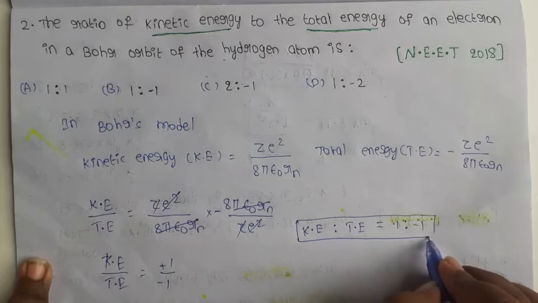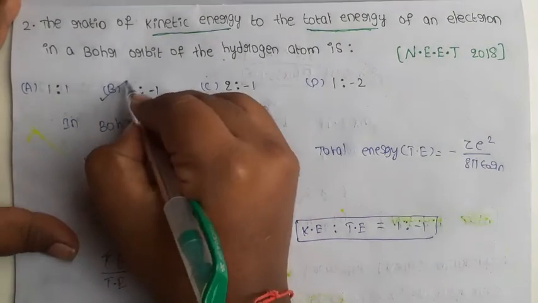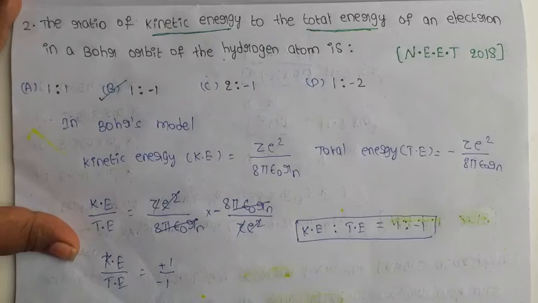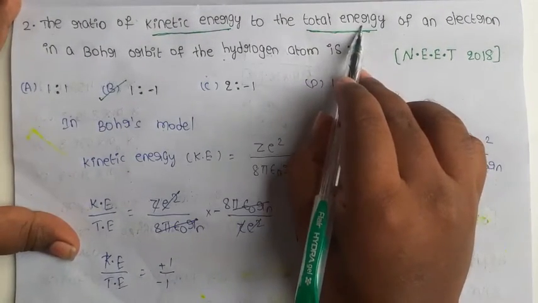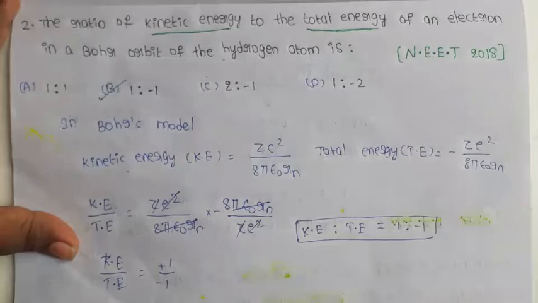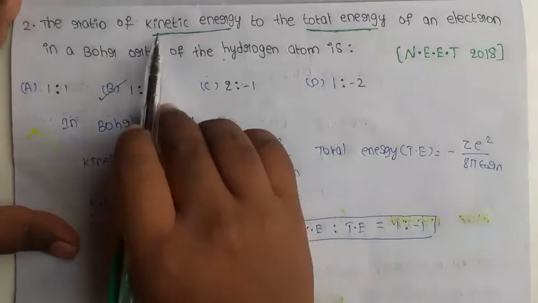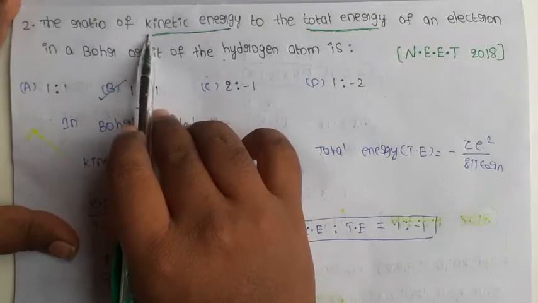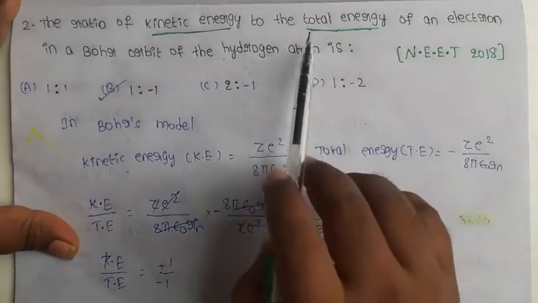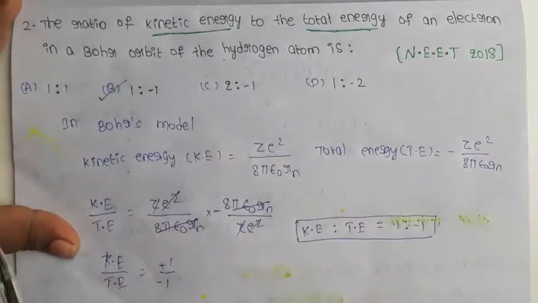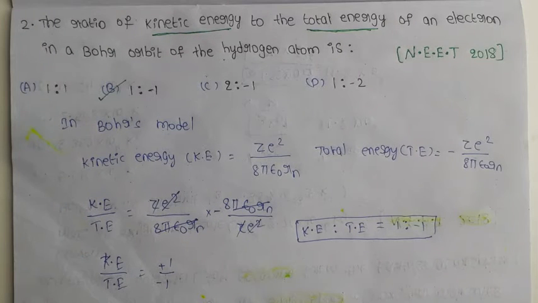See the options. B is the correct option, 1:-1. If they are asking total energy to kinetic energy, what is the value? -1:1. If they are asking kinetic energy to total energy, it is 1:-1. If it is total energy to kinetic energy, -1:1. Move to the next question.